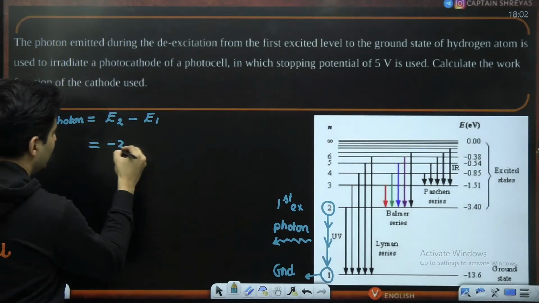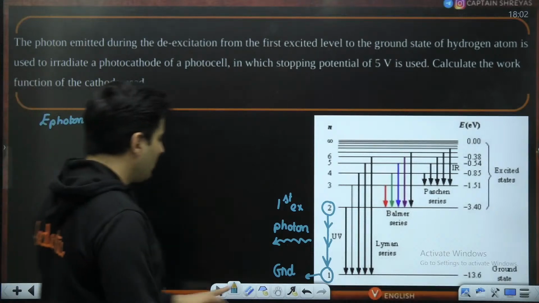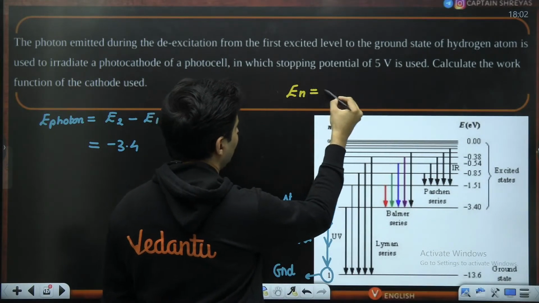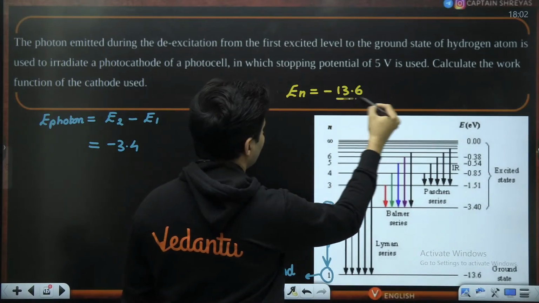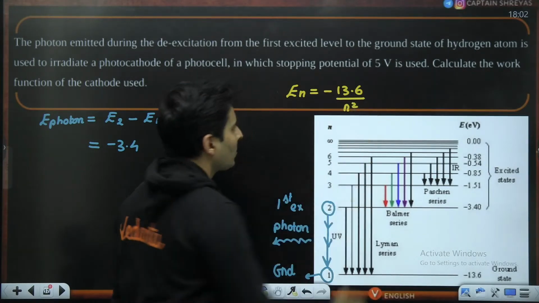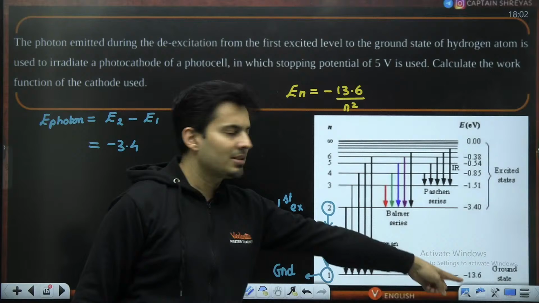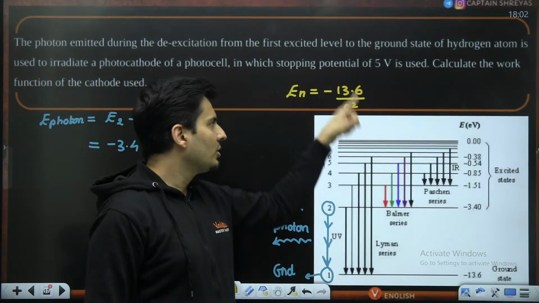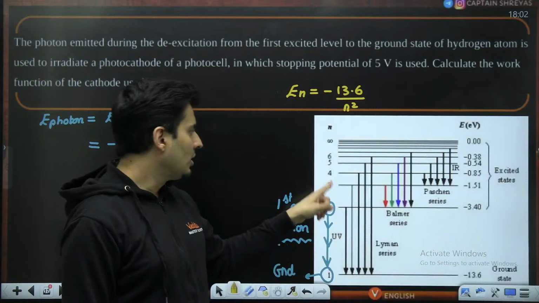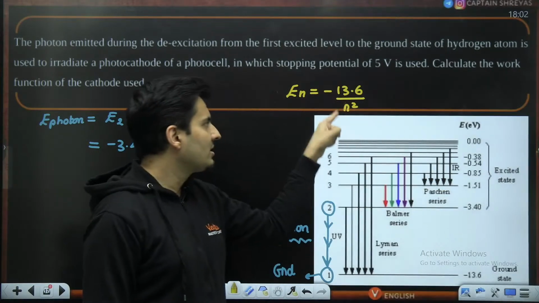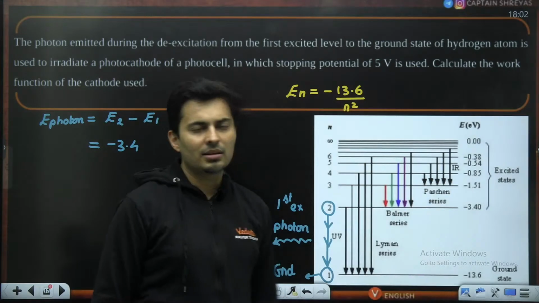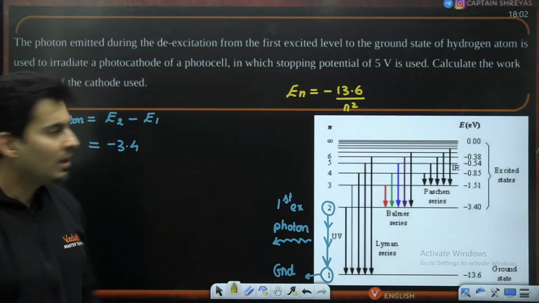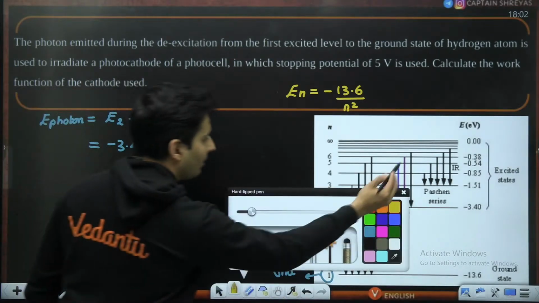It is minus 3.4. If you don't remember the values, the simple way is to remember that the energy of any nth state is minus 13.6 divided by n square. Put n equal to 1, you get minus 13.6. Put n equal to 2, 2 square is 4, so you get minus 3.4. Put n equal to 3, divided by 9, you get minus 1.51, and so forth. That is the easy way if you do not know this particular table.